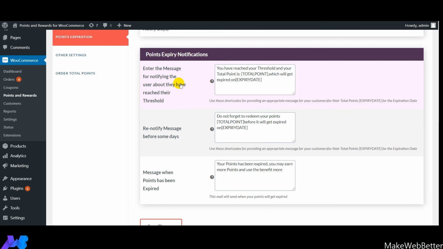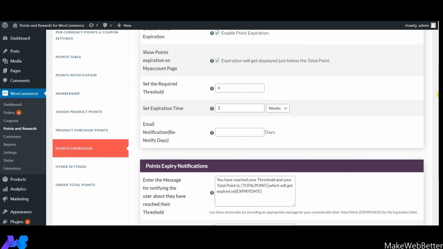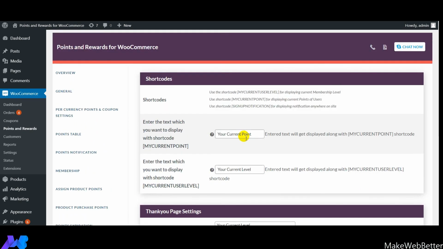Next is the re-notify message, sent some days before. Next, the third message is sent when the points have completely expired, and the customers will be sent the notification message. So guys, this was all about the points expiration setting of our plugin.